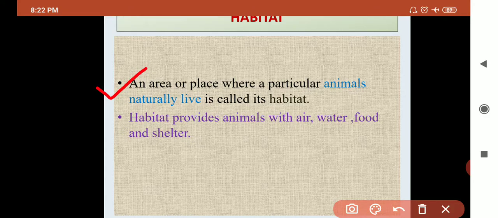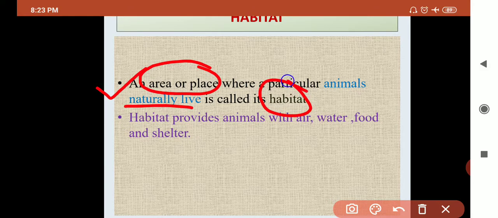What is meant by habitat? An area or a place where a particular animal naturally lives. Okay, animals naturally live at some place. This is called a habitat. Why is habitat important?